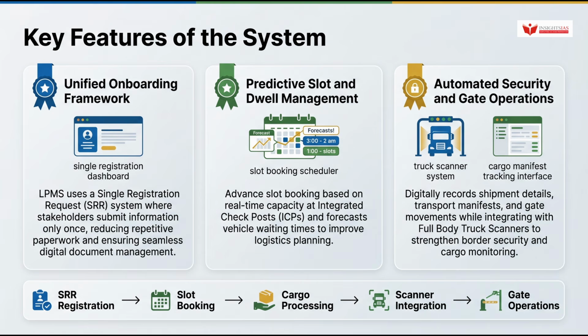Now here is where prelims questions are most likely to come from: the key features of the system. The LPMS uses a single registration request or SRR system where stakeholders submit information only once, reducing repetitive paperwork and ensuring seamless digital document management. The platform enables predictive slot and dwell management, advanced slot booking based on real-time capacity at integrated checkposts, and forecasting of vehicle waiting times to improve logistics planning.